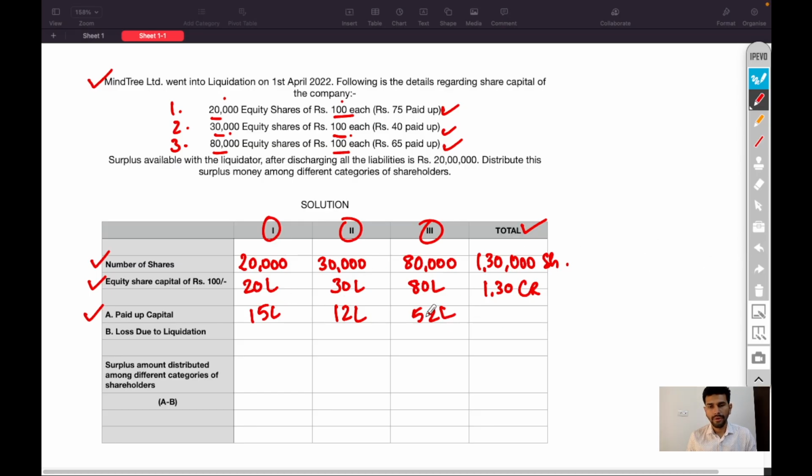Total: 15 plus 12 is 27, plus 52, 79 lakh. Paid up capital is 79 lakh rupees.